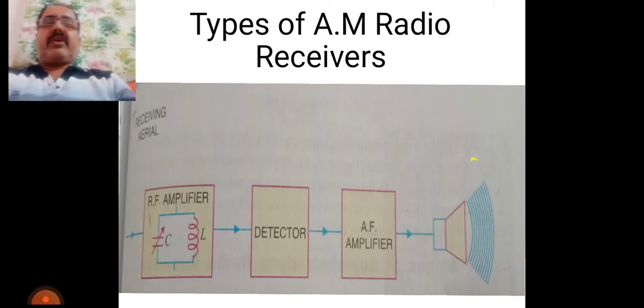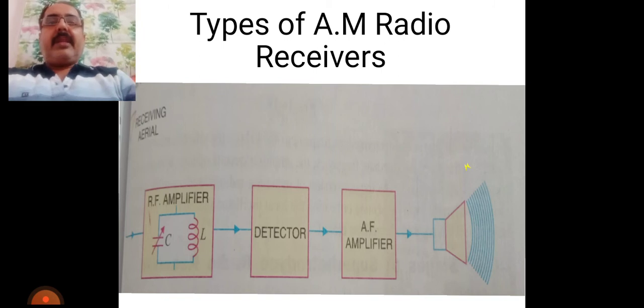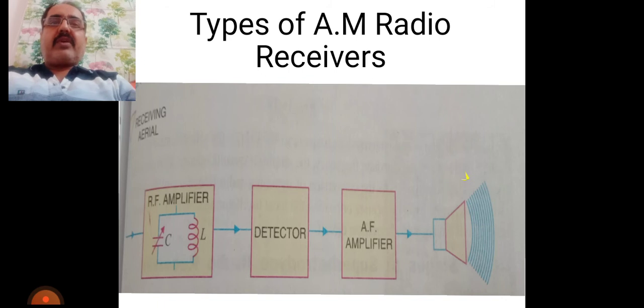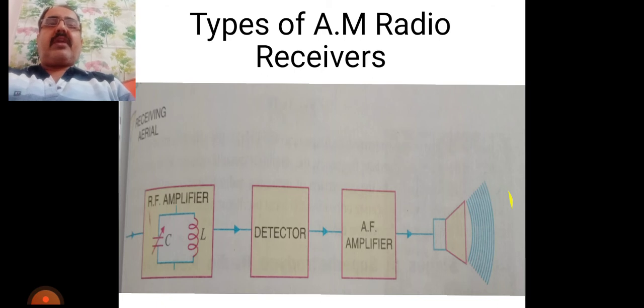So we have to consider the limitations of this. There are 2 limitations for this straight AM radio receiver. Number 1, in the straight radio receiver, tuned circuits are used, and it is necessary to change the value of variable capacitors, that is gang capacitors, for tuning to the desired station.